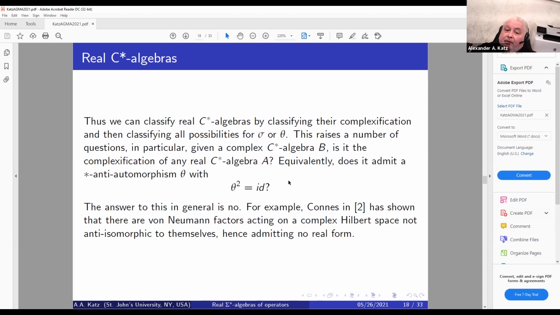The answer to that is no. For example, in 1975, Connes published his famous paper called an example of a factor not anti-isomorphic to itself, where he gave an example of a von Neumann factor acting on a complex Hilbert space that doesn't have any anti-automorphism. Thus, not all complex algebras can be obtained as complexification of real algebras.